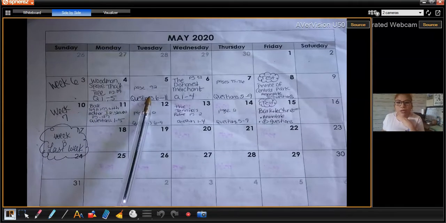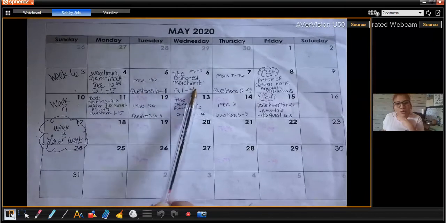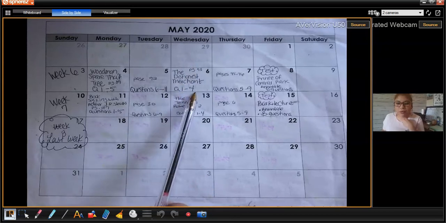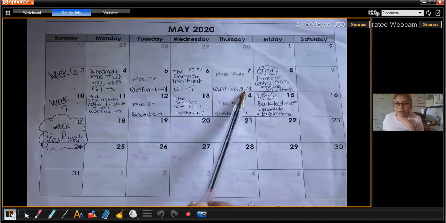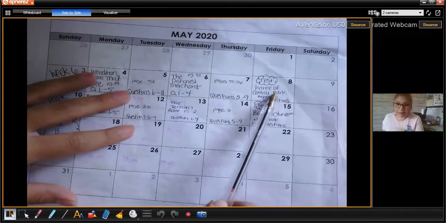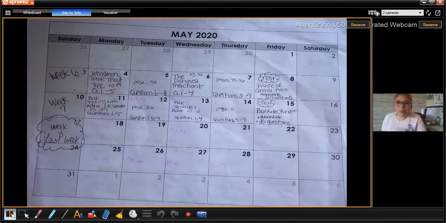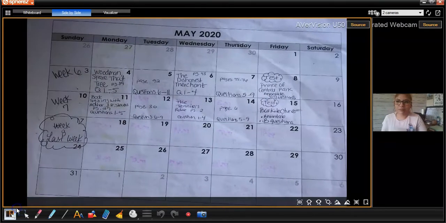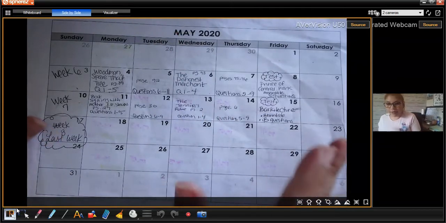And then tomorrow, you're going to go to page 92 and do the rest from 6 through 11. Wednesday, we're going to do the Dishonest Merchant, which is on page 73, questions 1 through 4. And then Thursday is pages 75 through 76, questions 5 through 9. And then Friday, you are completely independent, doing prints of Central Park. You're going to annotate and answer 8 questions. Okay, so for today, you need either your pen or pencil and highlighter. So I'm going to go ahead and put this to the side.